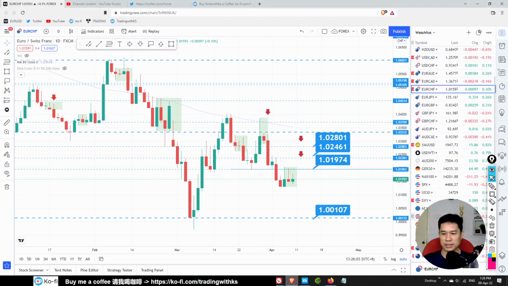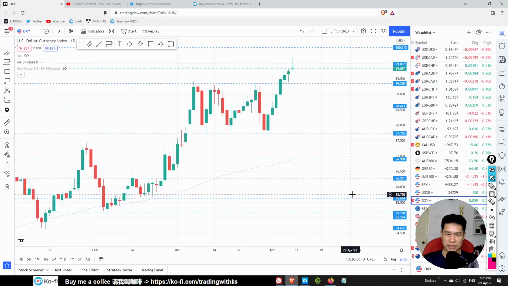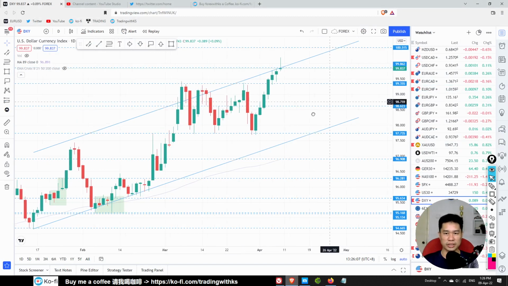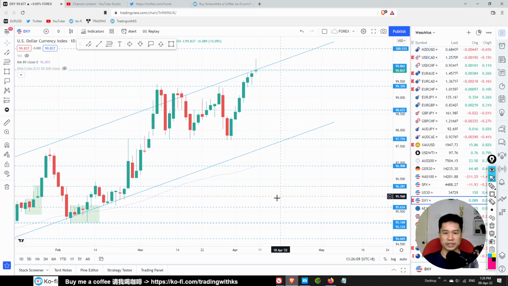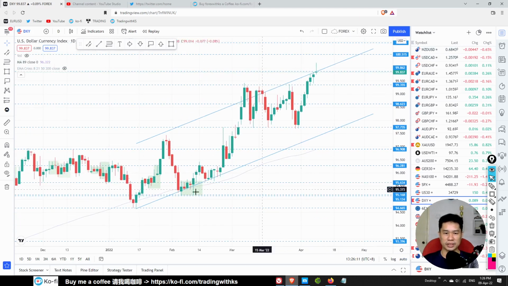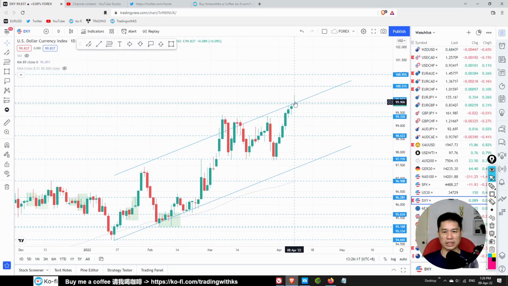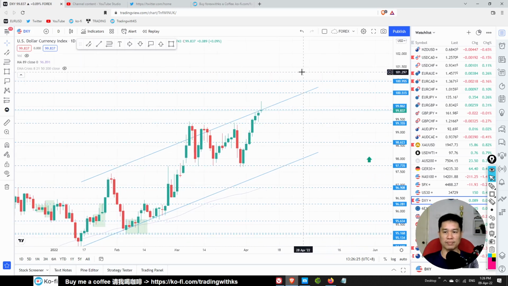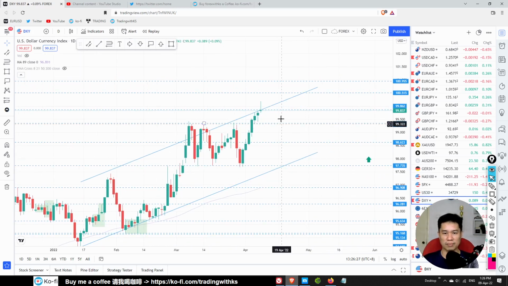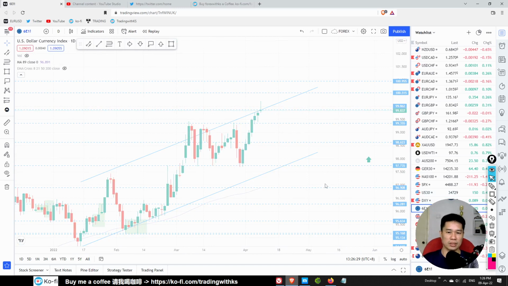Let's check out the currencies by themselves. USD is strong. USD is on this uptrend channel, but now it has a rejection over here, so we probably have a drop. In the long term, USD will be strong, but there will probably be a drop first, a correction, before it goes up. Long term is strong, but short term probably a drop.